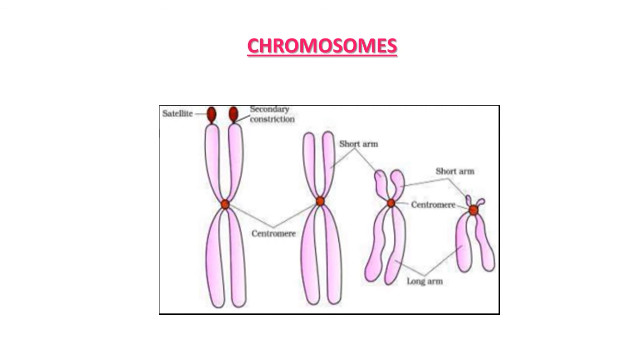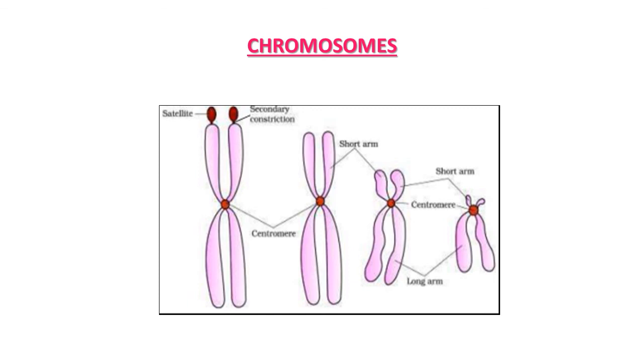Chromosomes. The interphase nucleus has a loose and indistinct network of nucleoprotein fibers called chromatin. But during different stages of cell division, cells show structured chromosomes in place of the nucleus. Chromatin contains DNA and some basic proteins known as histones.